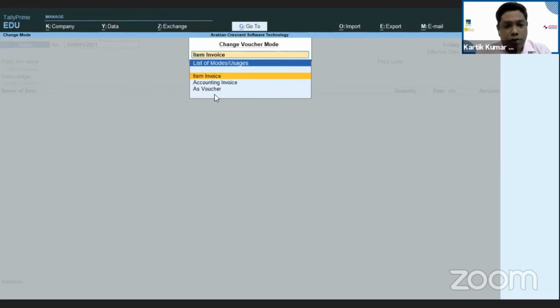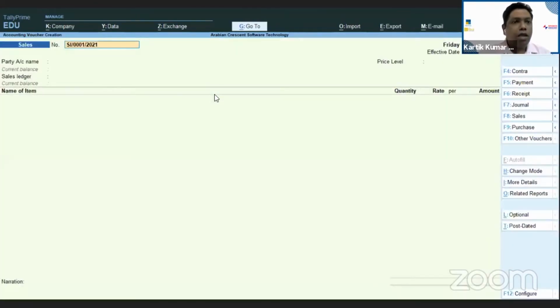The difference between these 3 vouchers is, in item invoice, you can select all these stock items. When you're purchasing some items, it might be in terms of services, it might be in terms of inventory, or it might be any kind of thing, or you just want to make only the sales booking. That's all. You don't want to do anything else. So these are the 3 most widely used entries. So as soon as you select the item invoice, the format of the invoice changes. Now here you see down below, you are able to see the name of item.